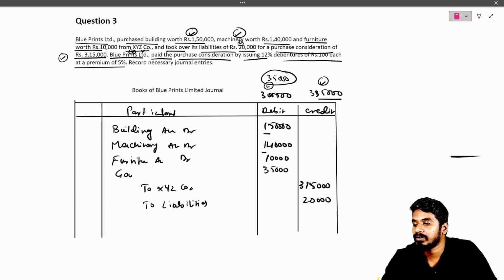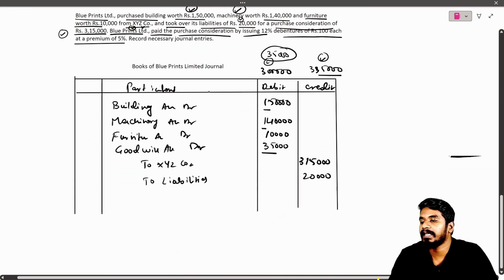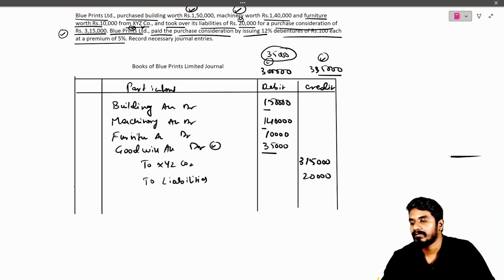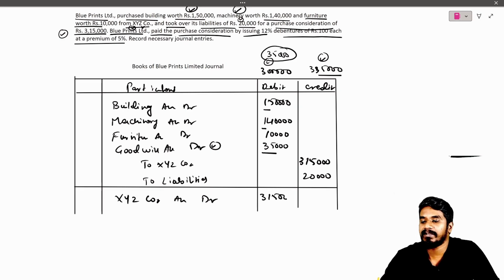This we will call goodwill. Goodwill account will get debited. In the previous question, if you get any credit balance, you call it capital reserve. If you get any debit balance, you call it goodwill. Simple, right? Finished. Now we need to pay our vendor. So who is our vendor? XYZ company account will get debited for 3,15,000.